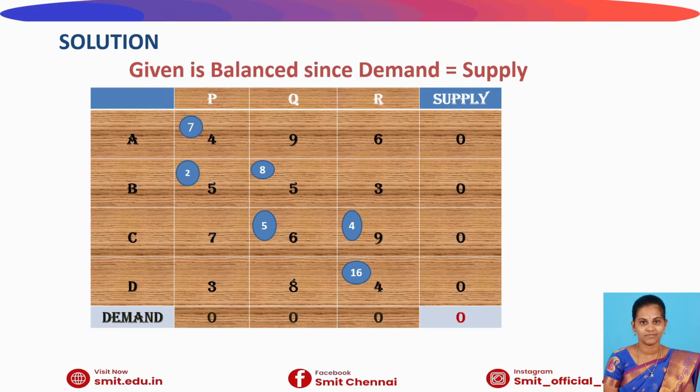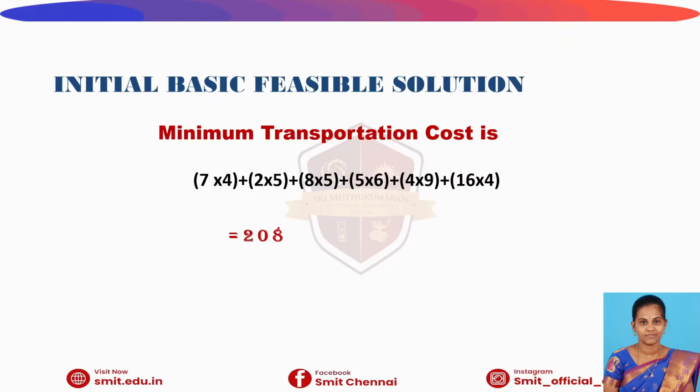Next plus, BP, second row, first column. Our allocated value is 2 and the corresponding transportation cost is 5. So 2 into 5. Similarly, we have to multiply all the remaining 4 allocations. After that simplification, we get the value 208. This is our IBFSC value for the given transportation problem.